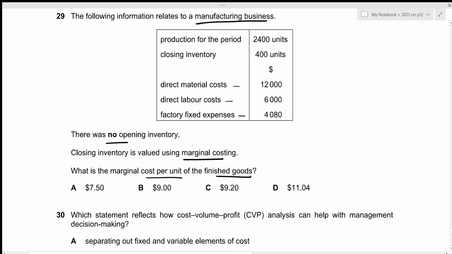Okay, since we are using marginal costing, we need to divide the overheads as variable and fixed, right? In this case, we have direct material costs and direct labor costs, which are the variable costs, and we have fixed factory expenses. And since the closing inventory is valued using marginal costing, the closing inventory will only include the variable cost, right? Okay, so let us first figure out the total variable production cost.